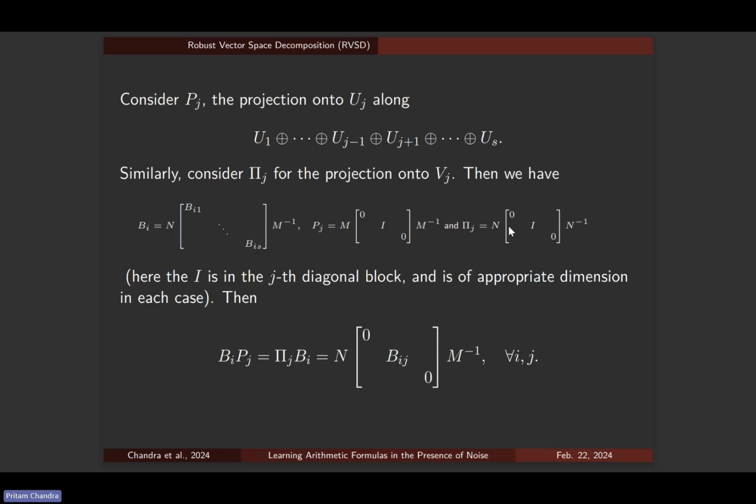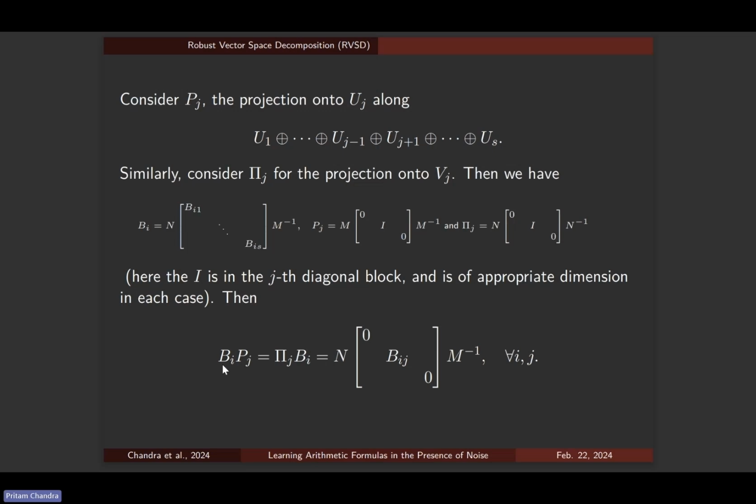If you calculate from these equations, they both turn out to be the same matrix. Even intuitively, this makes sense because each Bi takes the jth component to the jth component. So restricting the inputs to the jth space and then applying Bi is the same as applying Bi and then restricting the outputs to the jth space.